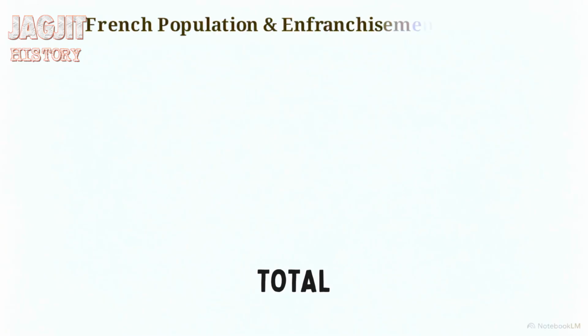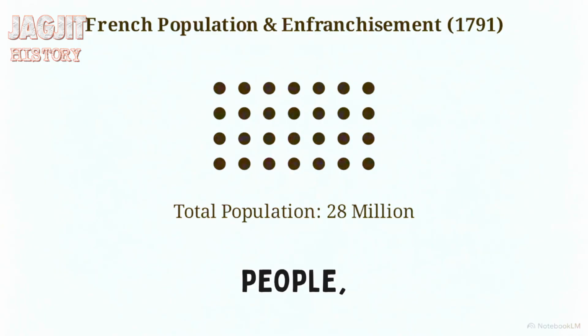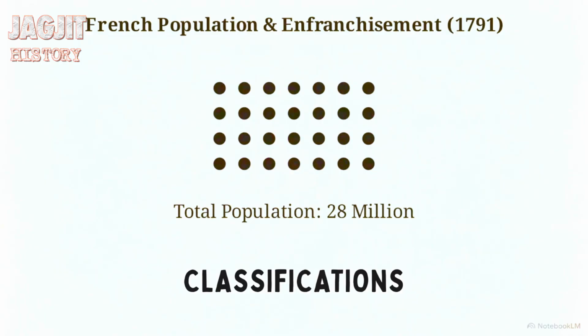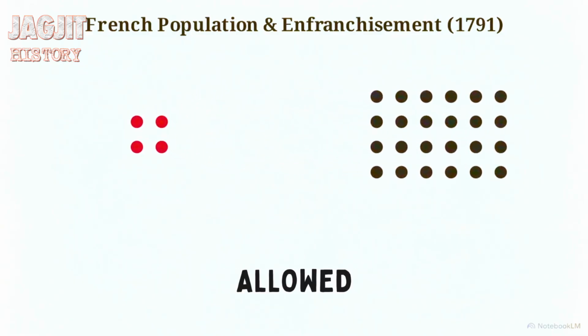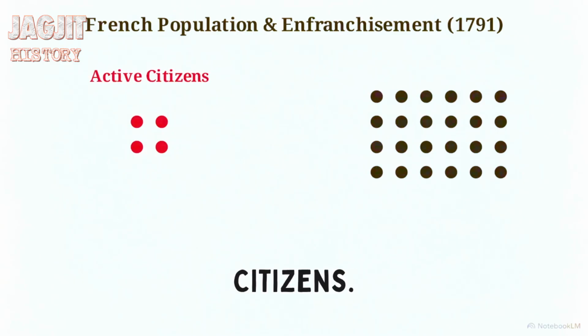This diagram maps the total French population of 28 million people through the new legal classifications of enfranchisement. The universal promises of the revolution immediately clashed with the reality of who was allowed to participate in the new state. Voting rights were strictly limited to a category called active citizens.